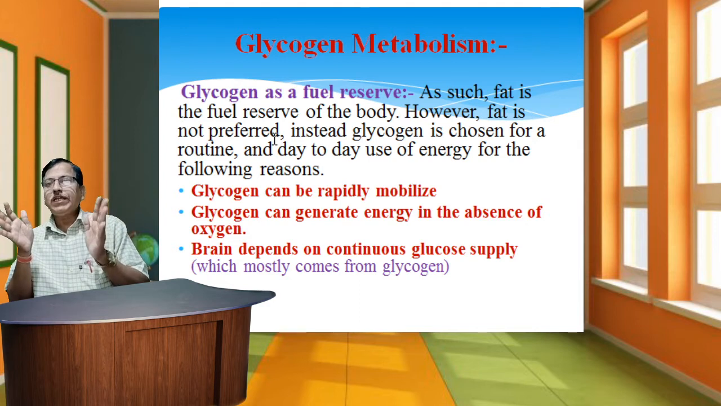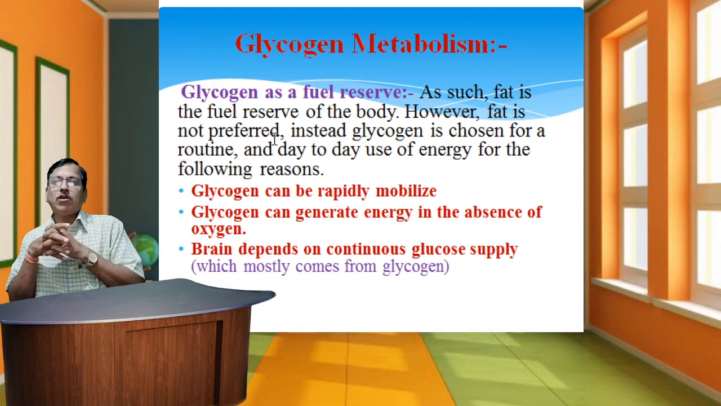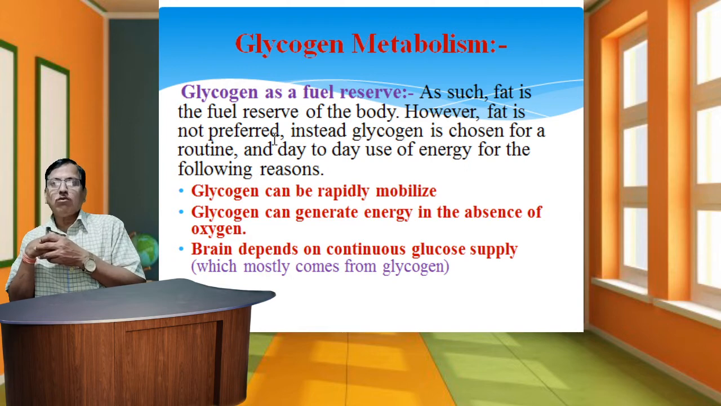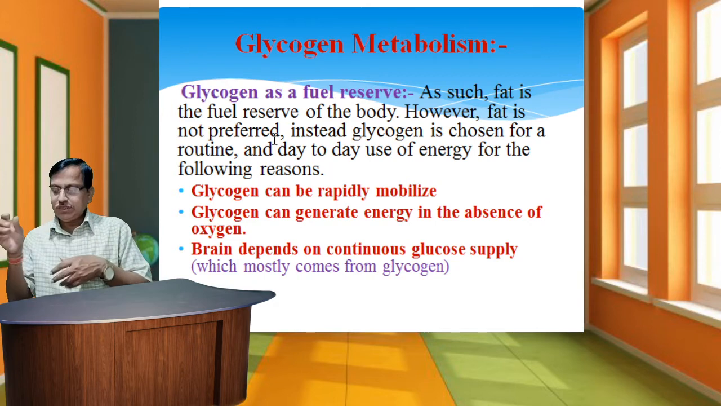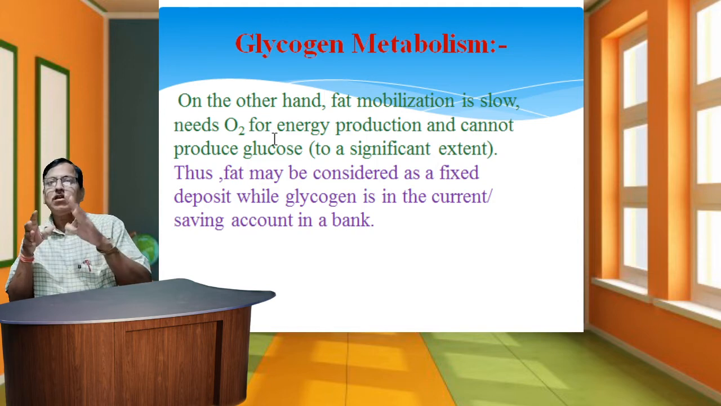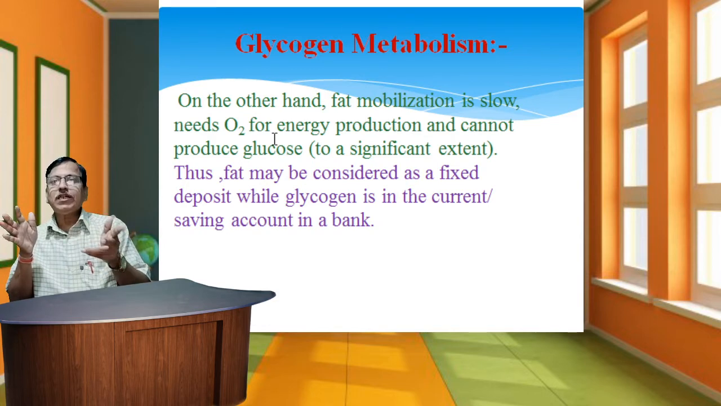Third, the brain depends on a continuous glucose supply. In the living animal body, the brain is the most important organ, and its continuous functions depend mostly on glycogen. The supply of glucose is most important, so glycogen plays an important role in this process. On the other hand, fat mobilization is slow, needs oxygen for energy production, and cannot produce glucose to a significant extent. Thus, fat may be considered a fixed deposit, while glycogen is like a current or savings account in a bank.